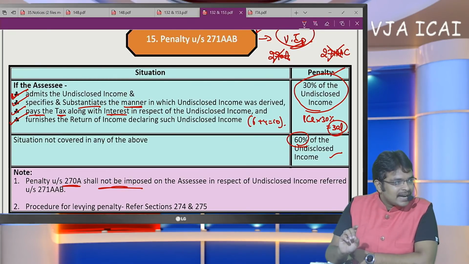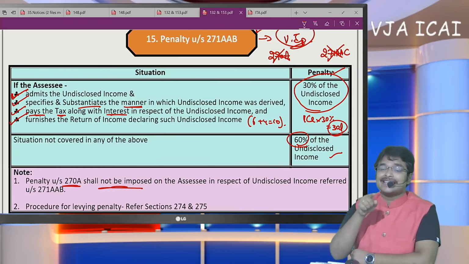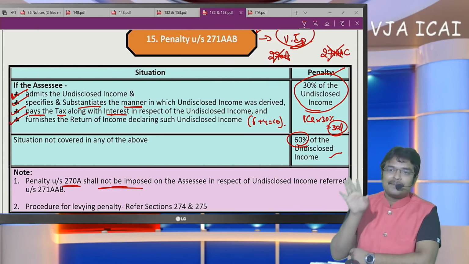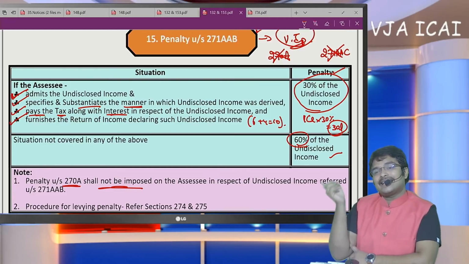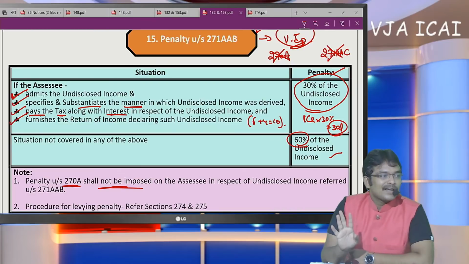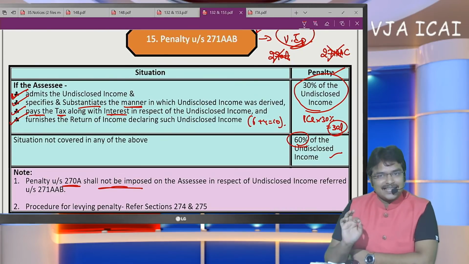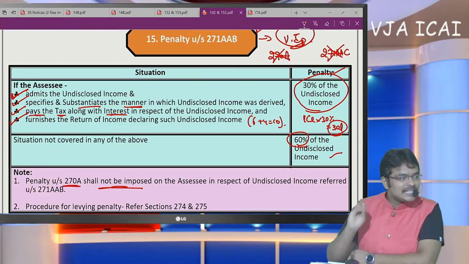If search is done, does it mean compulsorily lead to block assessment? Yes. Block assessment means 6 years plus 4 assessment years, that means total 10 assessment years. 4 years only if escaped income exceeds 50 lakhs for 4 years in aggregate. Okay. Block assessment is mandatory once search is executed. Search assessment procedure under 153A is mandatory.